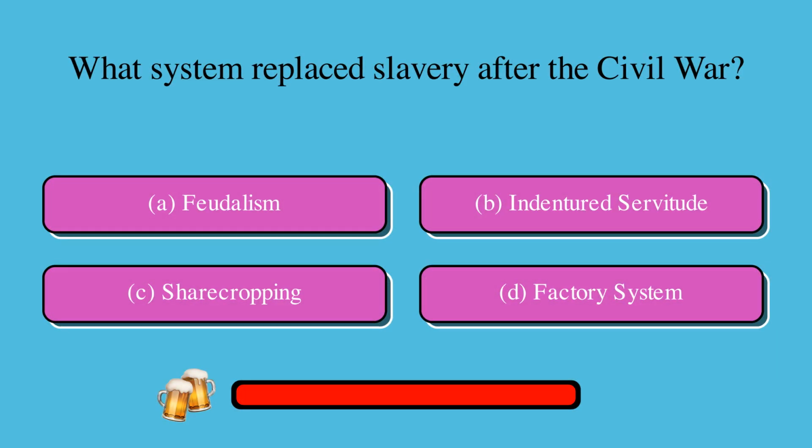What system replaced slavery after the Civil War? Is it A, feudalism, B, indentured servitude, C, sharecropping, or D, factory system? The correct answer is C, sharecropping.